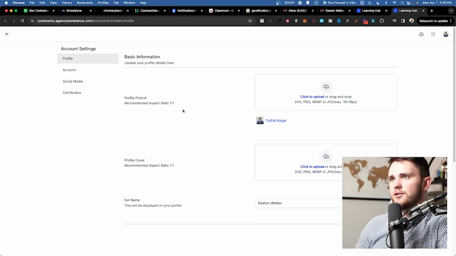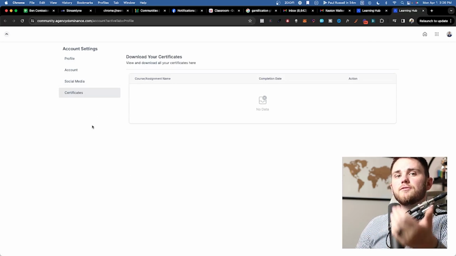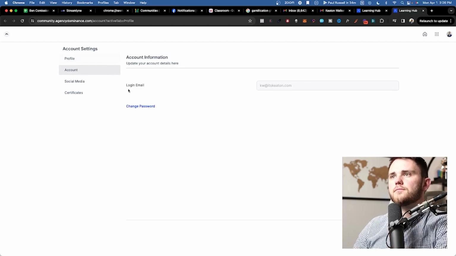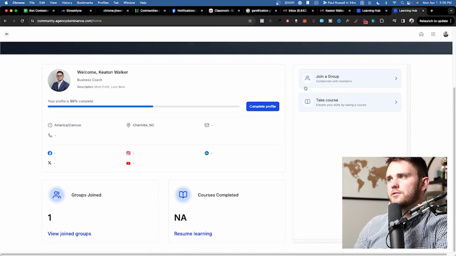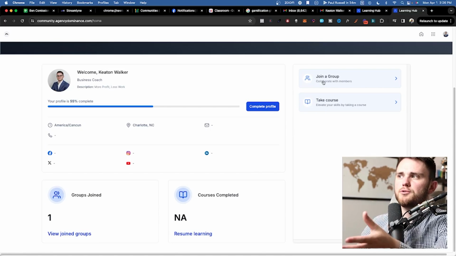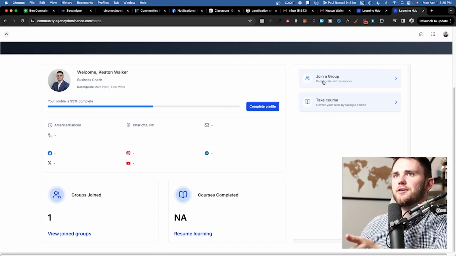So if I hit edit here, I can add my social media, and any certificates I've earned from courses will be added here, and I can change my password. And then on this right-hand side, I can either go over to the course side or I can go to the group side. So if I hit join a group, I really think this should say like go to my groups, but it says join a group right now. So I hit join and there you go.